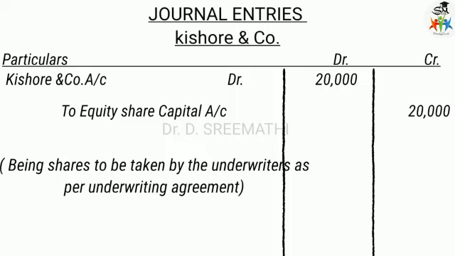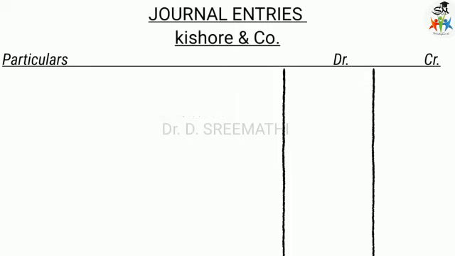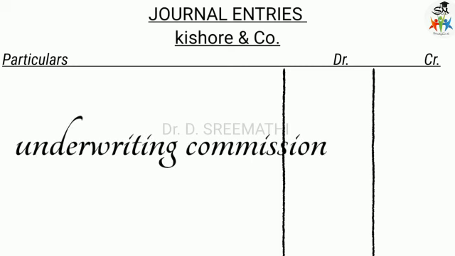Then the company has to pay the underwriting commission to the underwriters. How much is payable? In the last class I said that as per the Companies Act it is 5%, but according to the SEBI guidelines and the Ministry of Finance, it is only 2.5%.